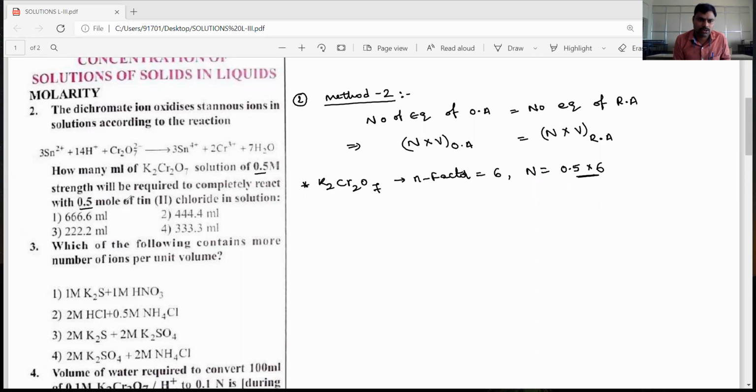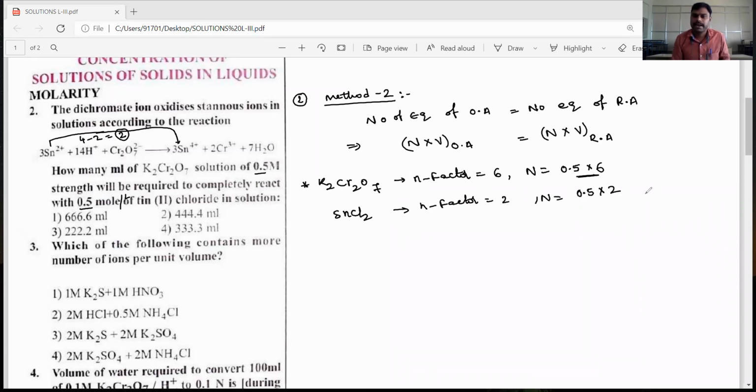Now here, SnCl2, stannous chloride, 0.5 moles per liter they gave, so its molarity is equal to 0.5. The N factor of Sn2+: here the Sn2+ is converted into Sn4+, which means the N factor is equal to 2. So the SnCl2 N factor is equal to 2, and its normality is equal to molarity into N factor.